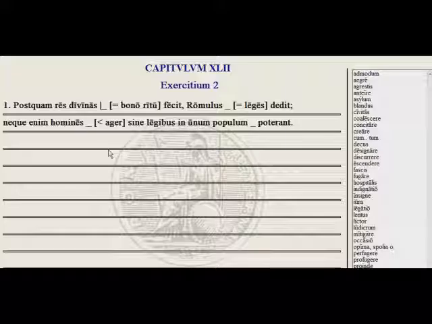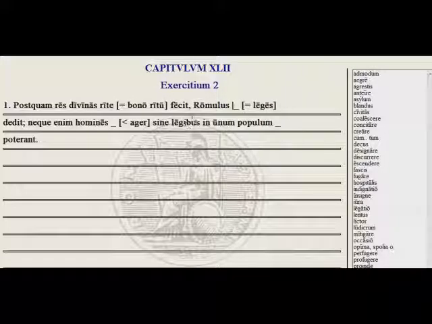Okay, so we have our vocab. Postquam res divinas blank, a word that means bono ritu, with a good or correct ritual, fecit. Romulus blank, meaning leges, dedit. Neque enim homines, a word from ager, sine legibus in unum populum blank poterant. So after he completed the religious things, or divine things, correctly, with a correct rite, what we want here is rite.